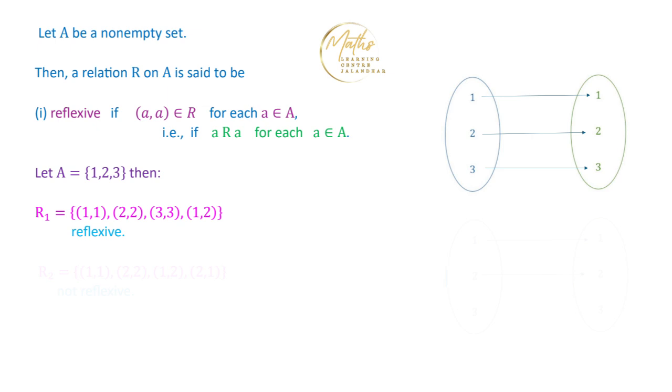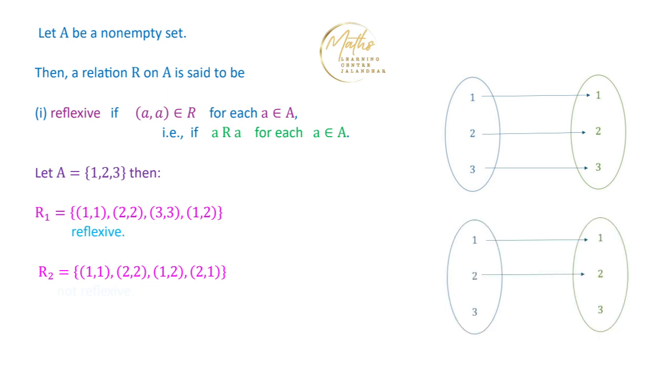Now suppose we consider another relation R2: {(1,1), (2,2), (1,2), (2,1)}. If we look at this relation, the first element of A is 1, and 1 is related to 1. It is clear here. 2 is related to 2. But 3 is not related to 3. It means that this relation is not a reflexive relation.